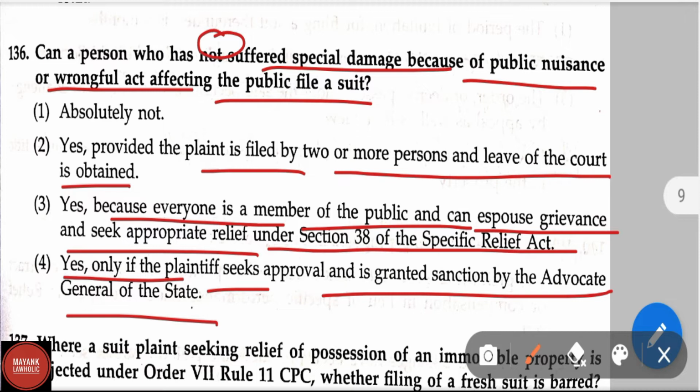Here the question is asked, can a person who has not suffered special damage because of public nuisance or wrongful act affecting the public file a suit? The correct answer for this is option 2, yes, provided that a plaint is filed by 2 or more persons and leave of the court is obtained.